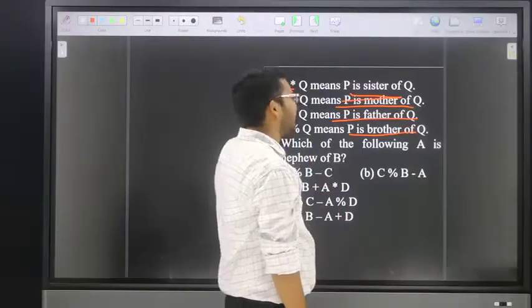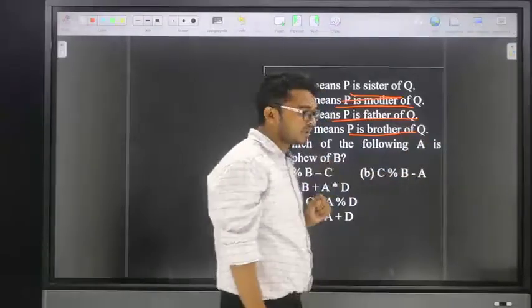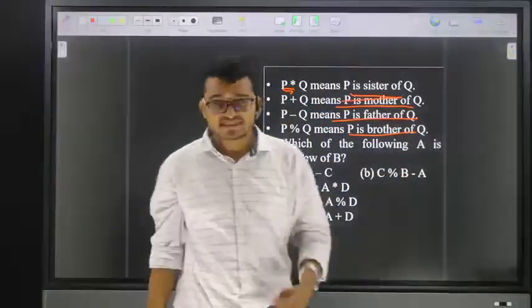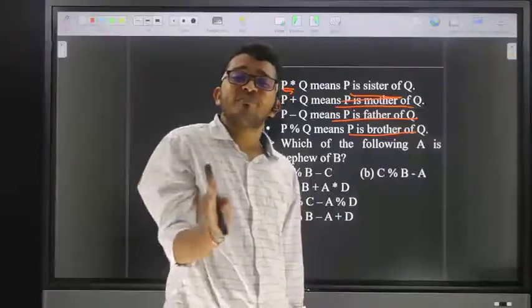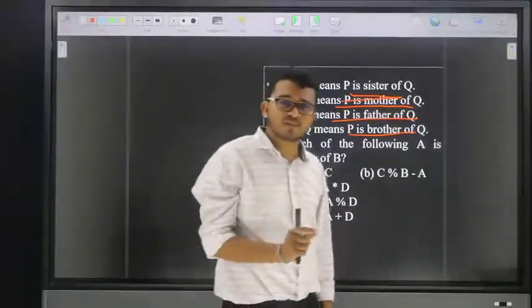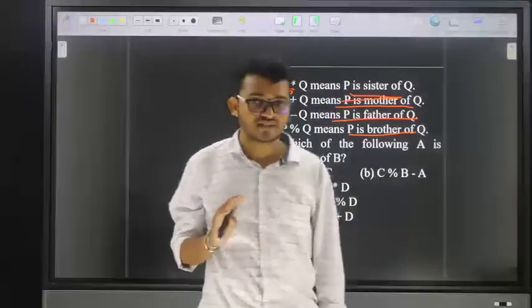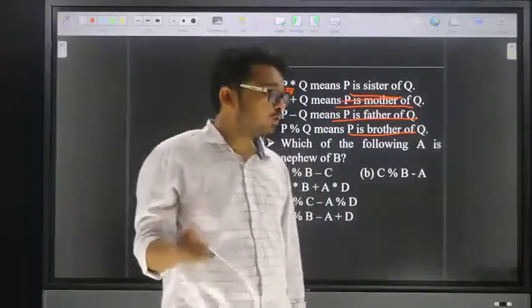Which of the following represents A is nephew of B? Friends, remember, for A is nephew of B, what are the possibilities? For nephew, the possibilities are maybe brother's son or maybe sister's son. Friends, try to solve once. How will you solve?